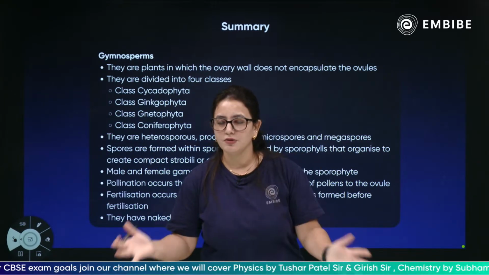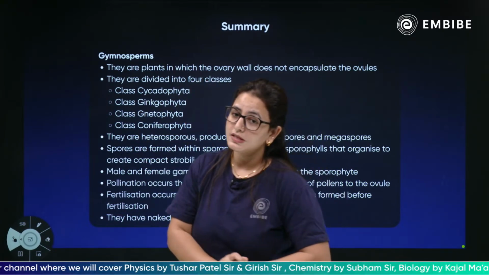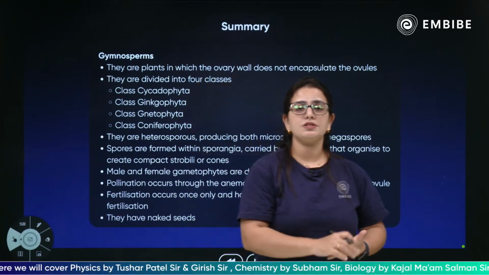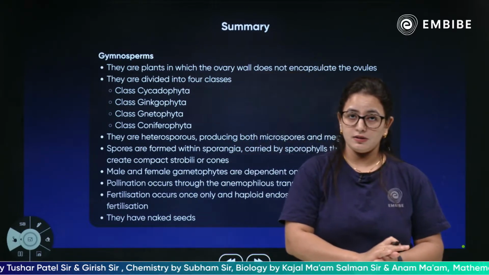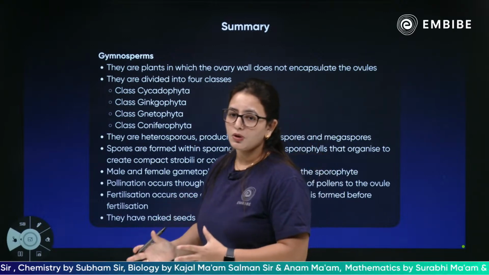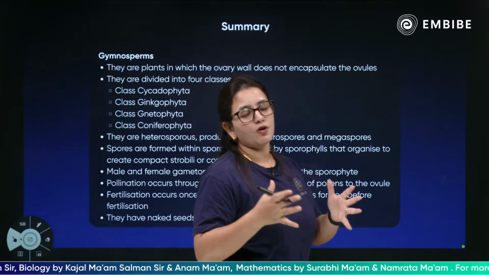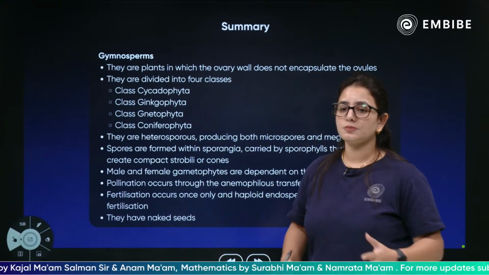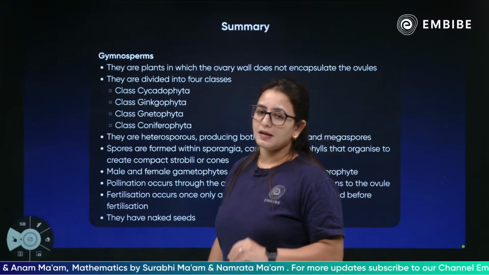Next children, this is all about today's session which we have discussed, which is the gymnosperm, which is the phanerogam. Yes children, the seeded plants but they have naked ovules. The classes are divided into Cycadophyta, Ginkgophyta, Gnetophyta, and of course the Coniferophyta. They are heterosporous, they have megaspore, microspore which could be present on the same plant, could be on different trees. The spores are found in these sporangia, microsporangia, megasporangia.